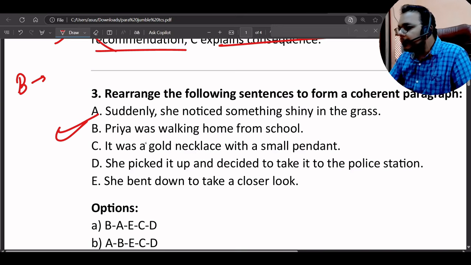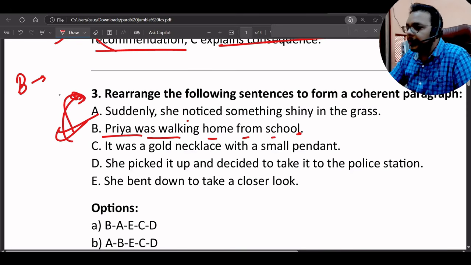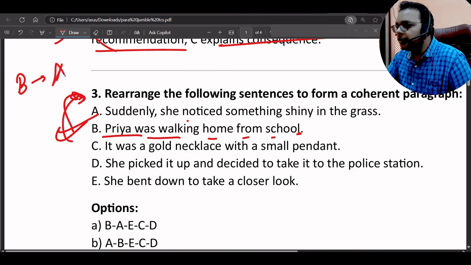After that, suddenly she noticed something shiny in the grass. We are building the relationship. So Priyanka was walking home from school. Suddenly she noticed something shiny in the grass, because she is walking. After walking, she suddenly noticed something. So it should be BA.